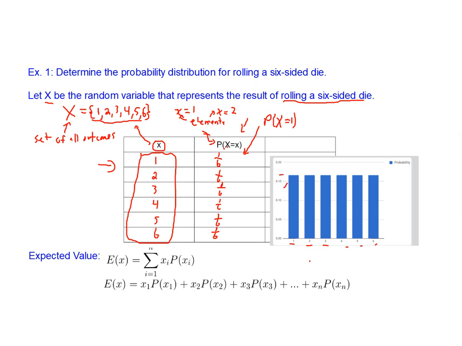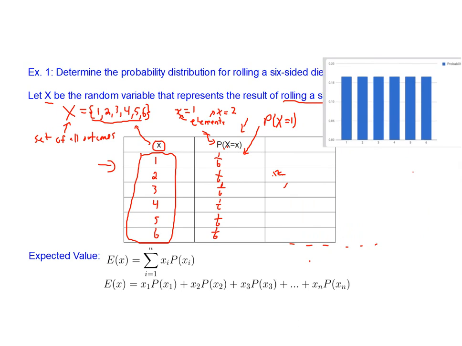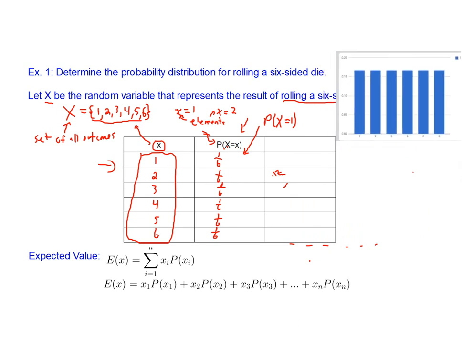So this value here would be 0.17. So we can show this distribution in the table, and we can show it in a graph. I'm going to just move this out of the way for now so that we can come back to this table, and let me just clean up this little bit right here.